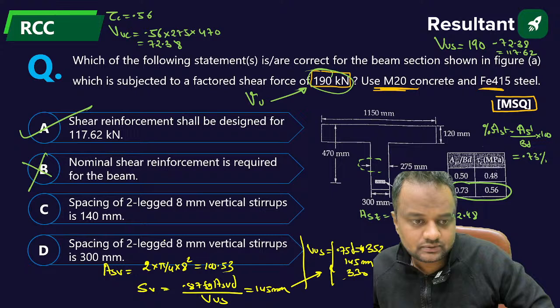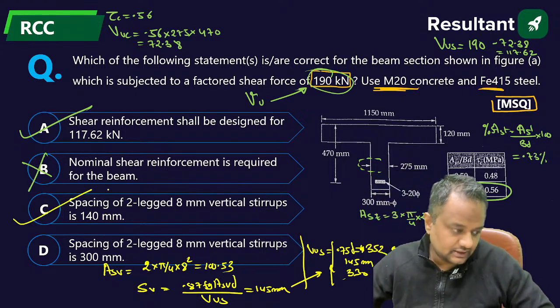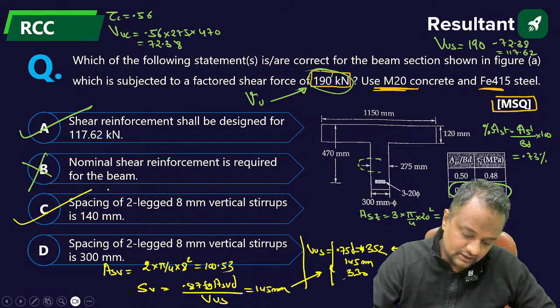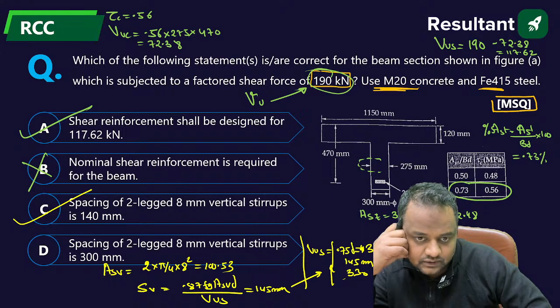Okay, so the nearest answer is this. So the answer will be A comma C. Answer will be A comma C. Give me yes or no. Have you understood?